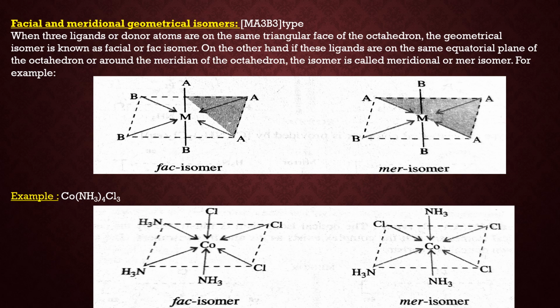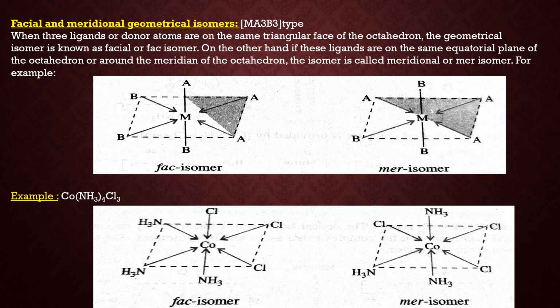For example, in the first figure, the first one is the facial isomer. Now in the second, the same ligands are present in the equatorial plane of the octahedron, that is around the meridian of the octahedron. Hence it is called the meridional or MER isomer.